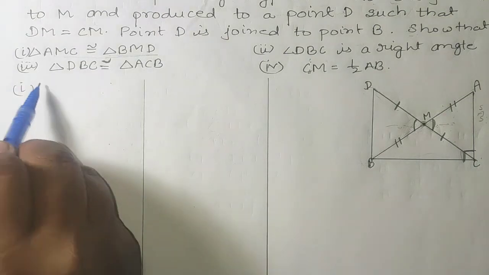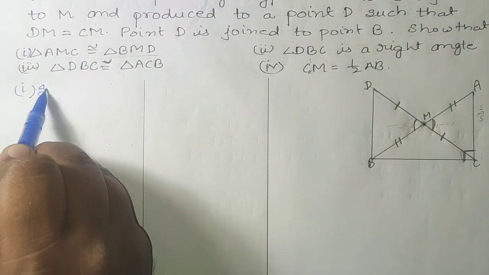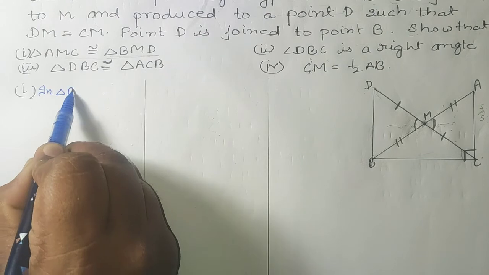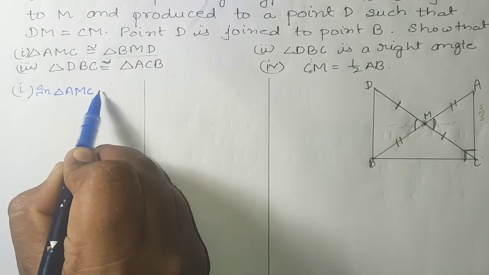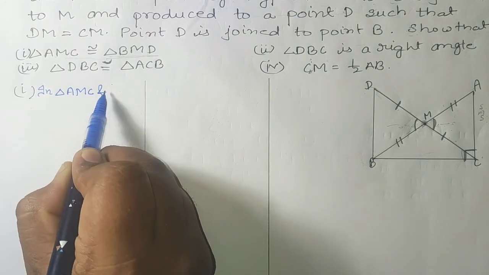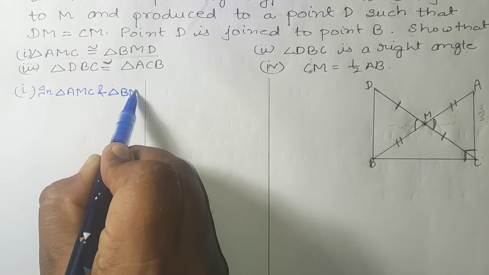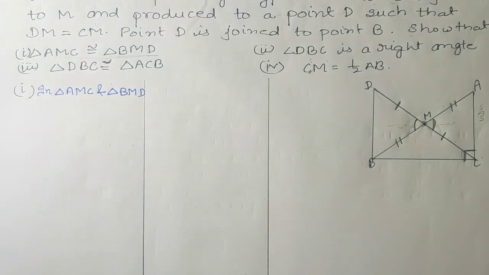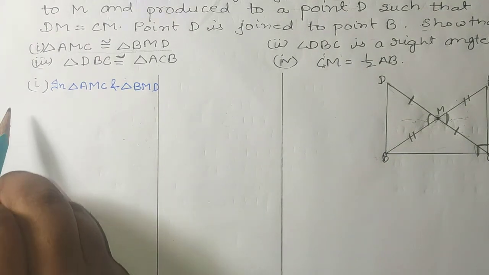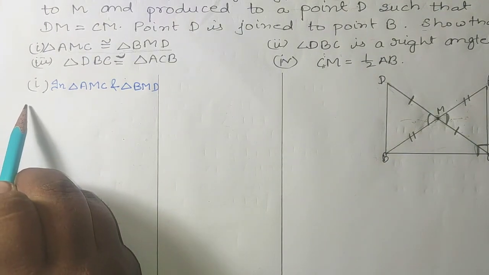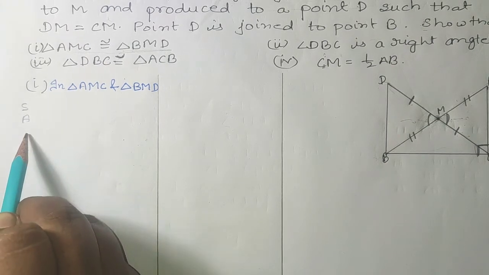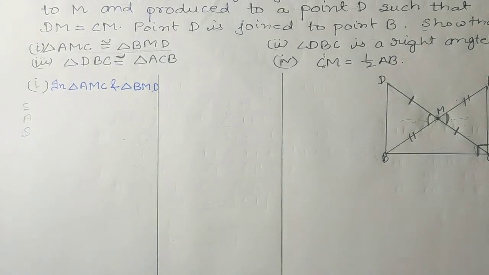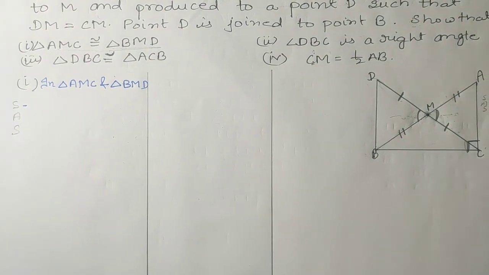Okay, so firstly we'll write that in triangle AMC and triangle BMD, we are going to prove these triangles congruent by the criteria side angle side. Which side is equal?